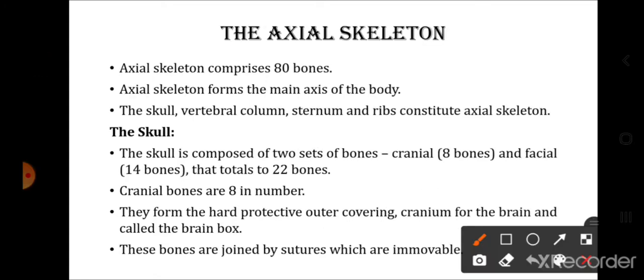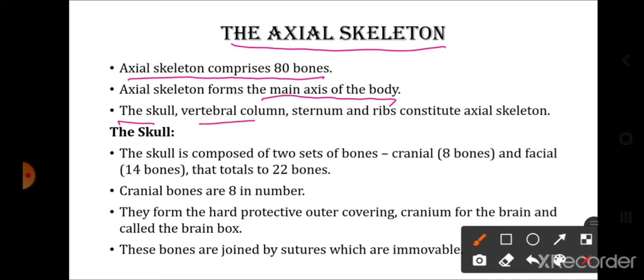So let us first begin with the axial skeleton. The axial skeleton comprises 80 bones. How many bones are there? 80 bones. The axial skeleton forms the main axis of the body. The skull, vertebral column, sternum and ribs constitute the axial skeleton. So which are the parts of the axial skeleton? The skull, the vertebral column, the sternum and the ribs.